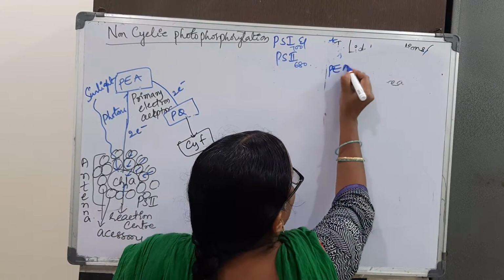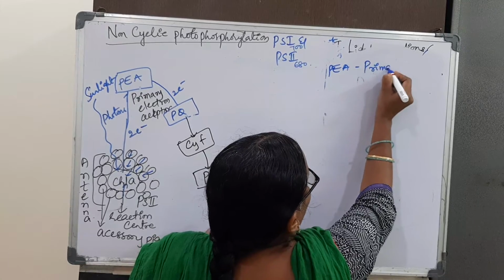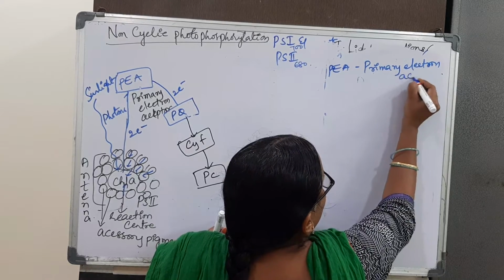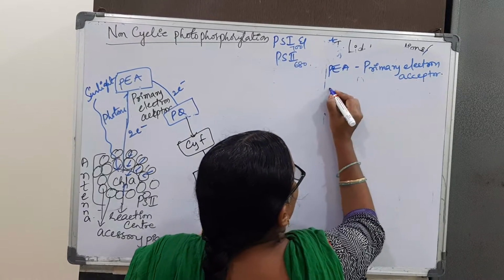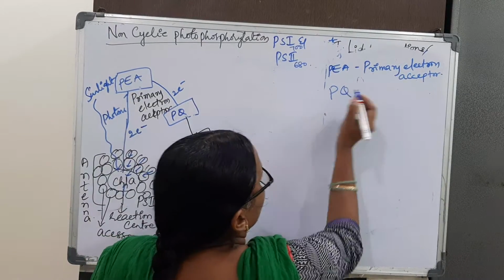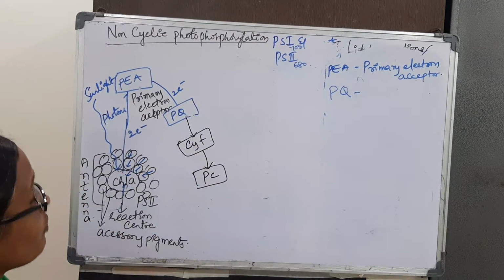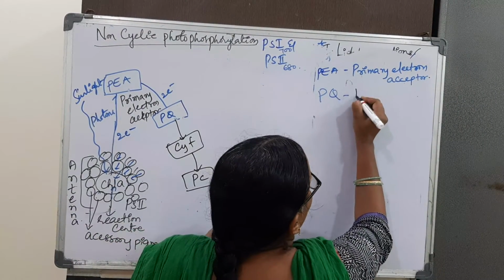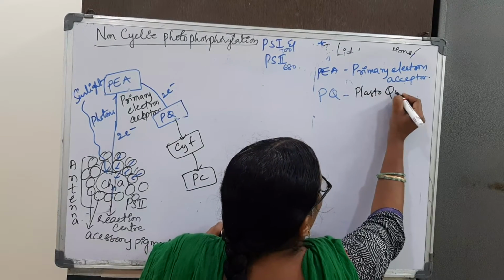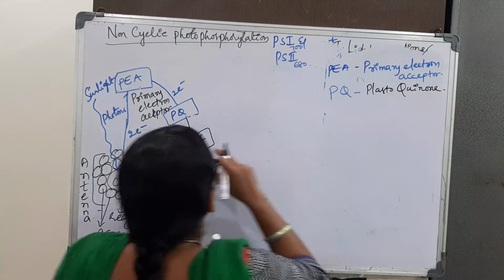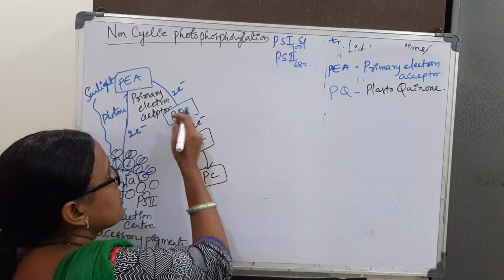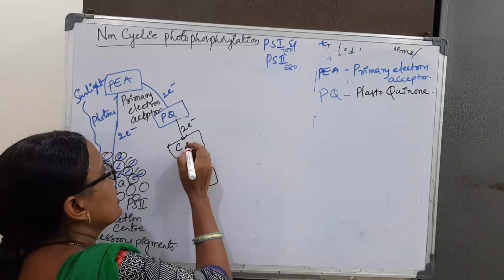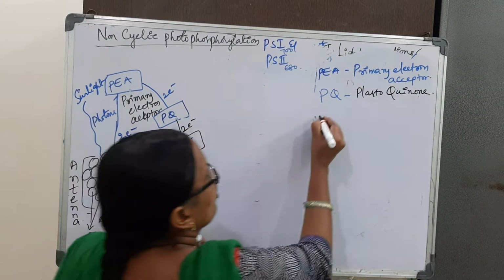From the primary electron acceptor, the electrons come to PQ, that is plastoquinone, then cytochrome F, then next to PC. And from the plastoquinone, the excited electron comes to the cytochrome. We can write it simply as Cy, cytochrome.